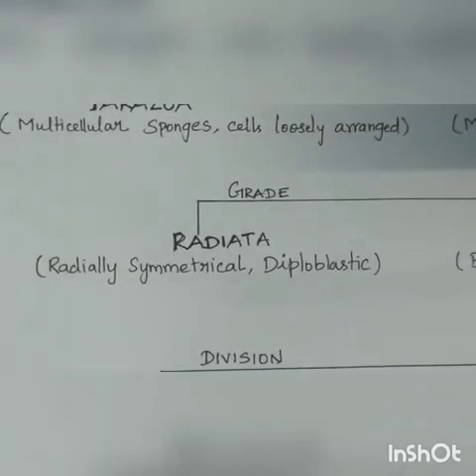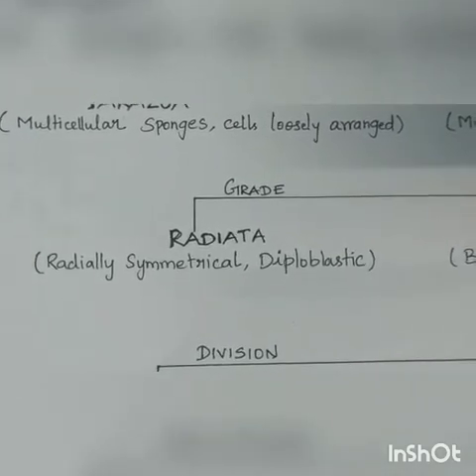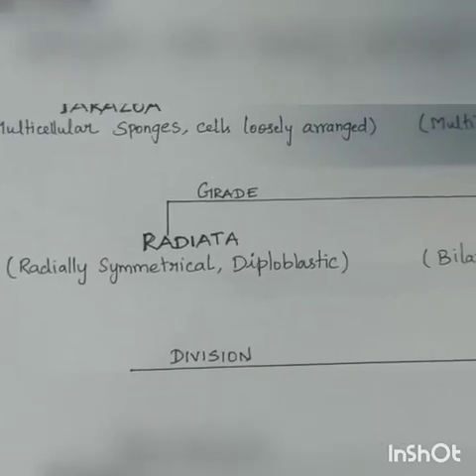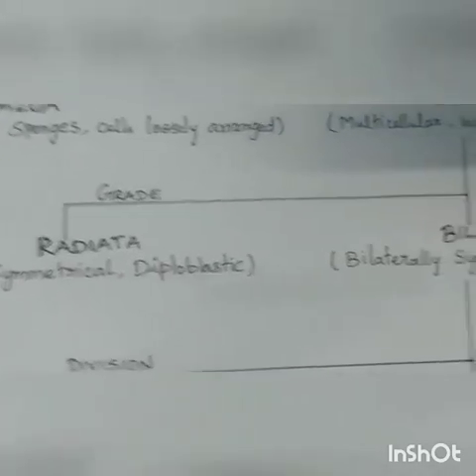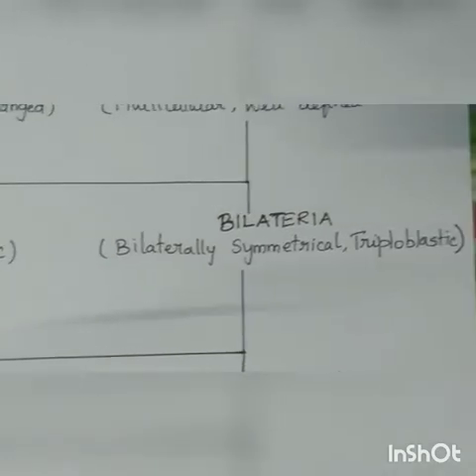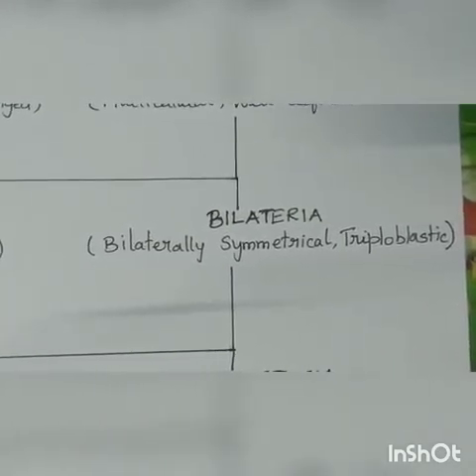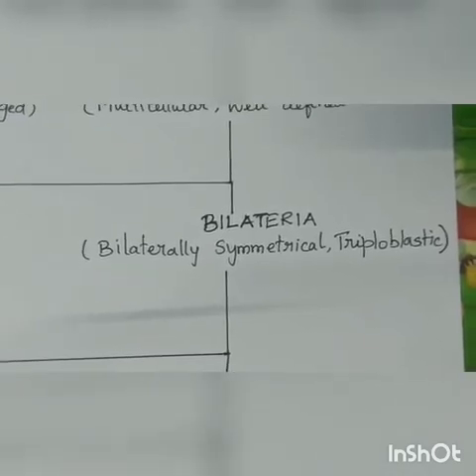Two layers of cells, the ectoderm and endoderm, are separated by jelly-like mesoglea. Mesoglea is present in radiata. Example, cnidarians. Bilateria: the bilateria are bilaterally symmetrical and triploblastic.